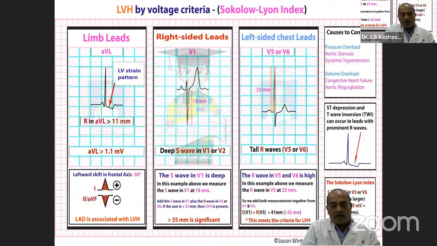But now people are closing PFOs and even small ASDs in patients where there are no other causes of young stroke. And in some patients with migraine, it seems to bring down the episodes of migraine. So there are some indications coming up for closing even these small defects.